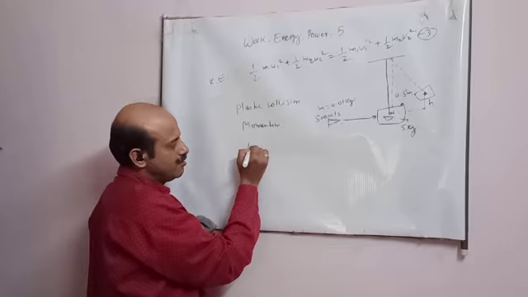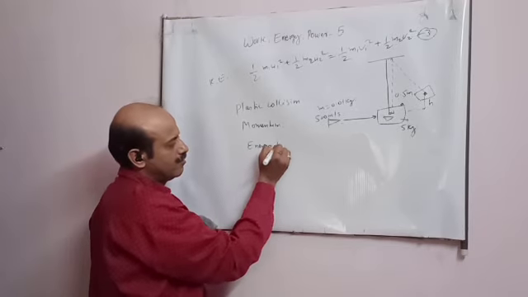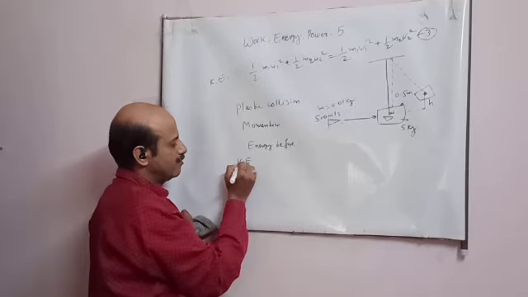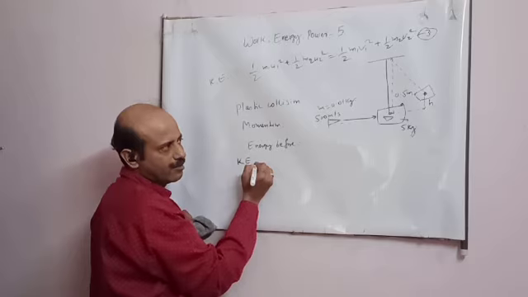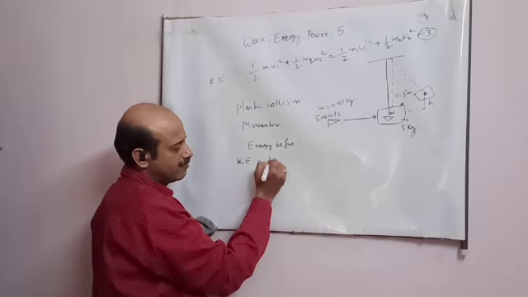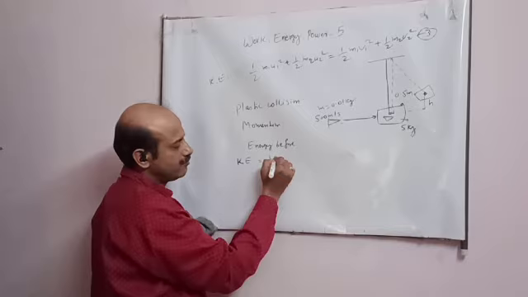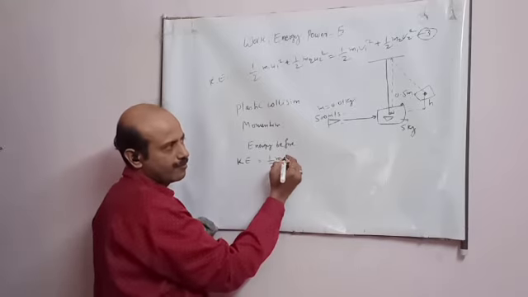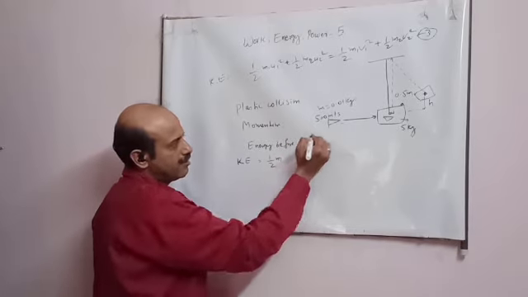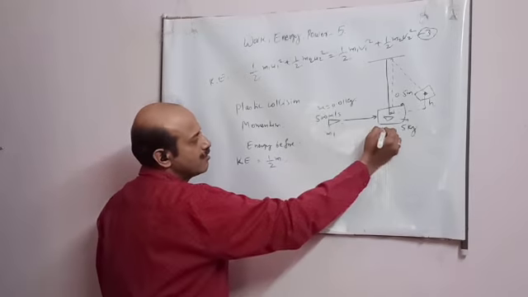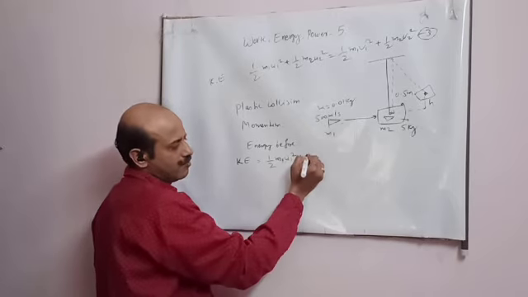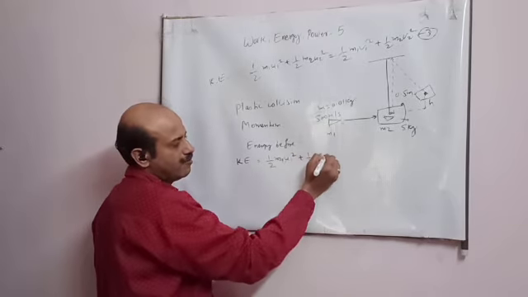Student, energy before, kinetic energy. How will you find out? Half mv square. I am writing half m1 u1 square plus half m2 u2 square, where I am taking m1 as the bullet and m2 as the block.